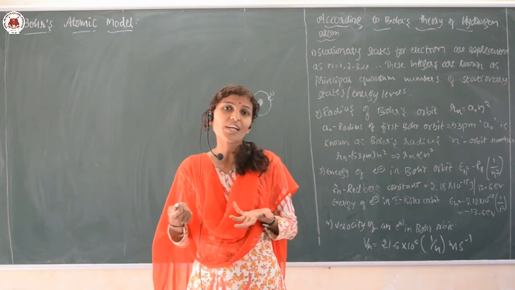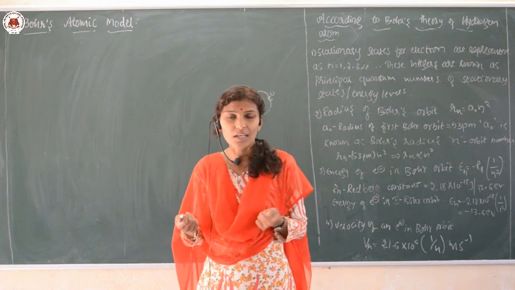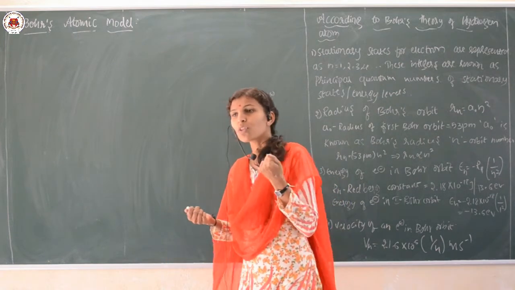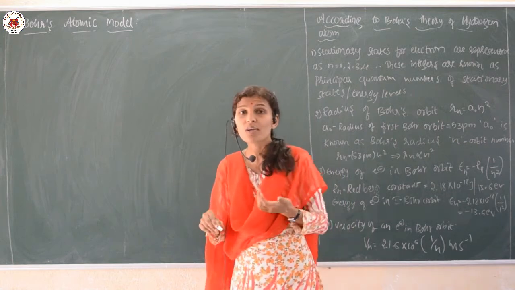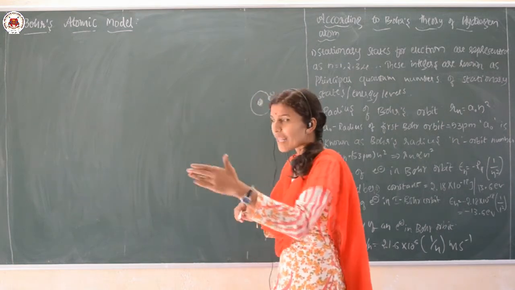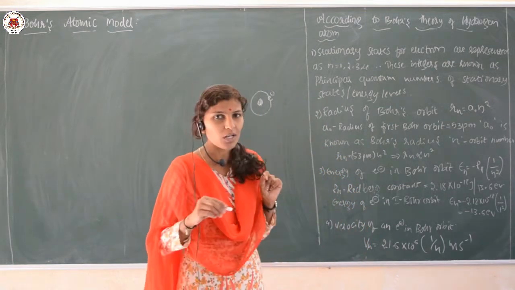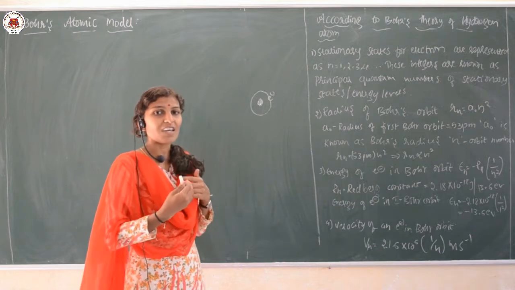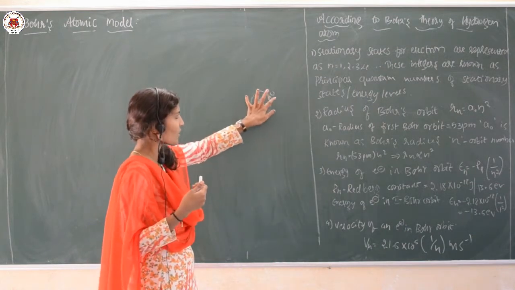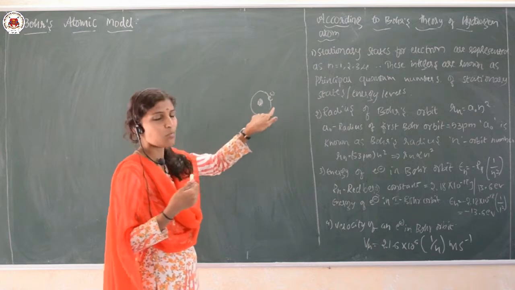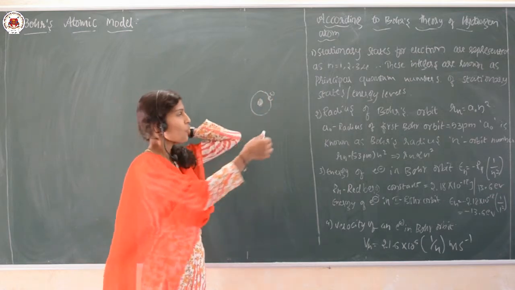Then what failed in the Rutherford theory? According to Rutherford, the nucleus is present at the center and the electrons are revolving around it. When the electrons are revolving around the nucleus, those electrons are accelerated. When they are continuously in motion, what happens?